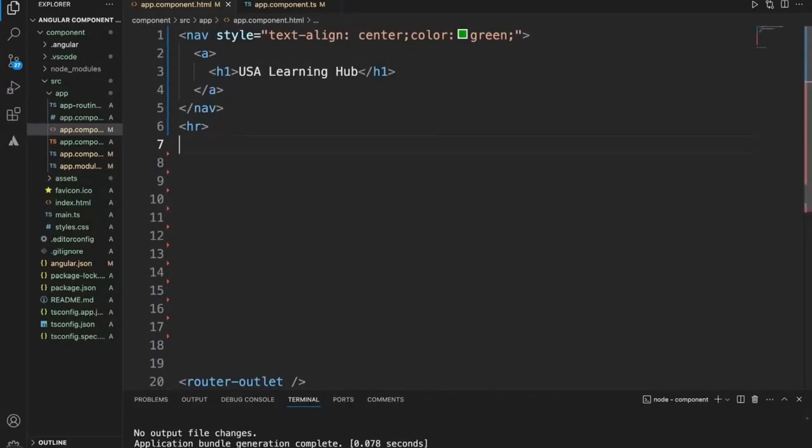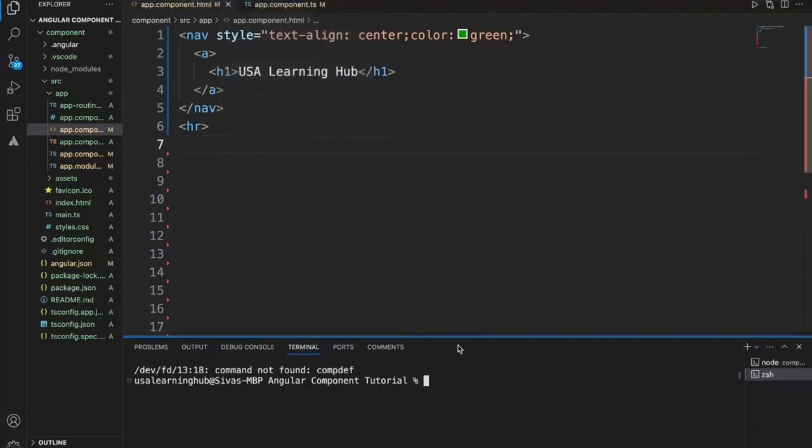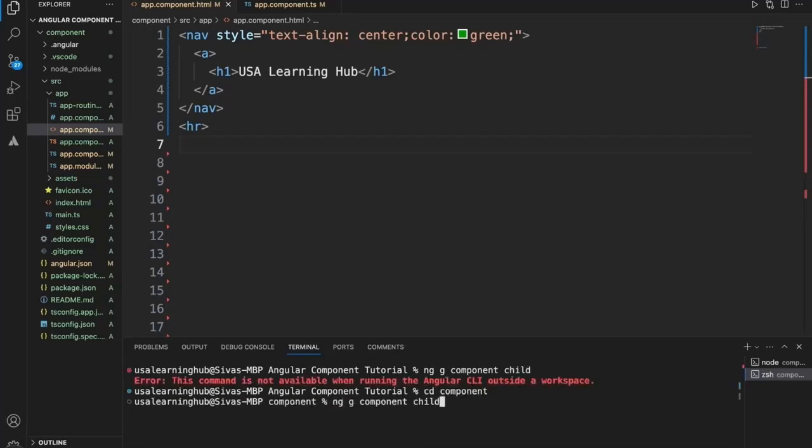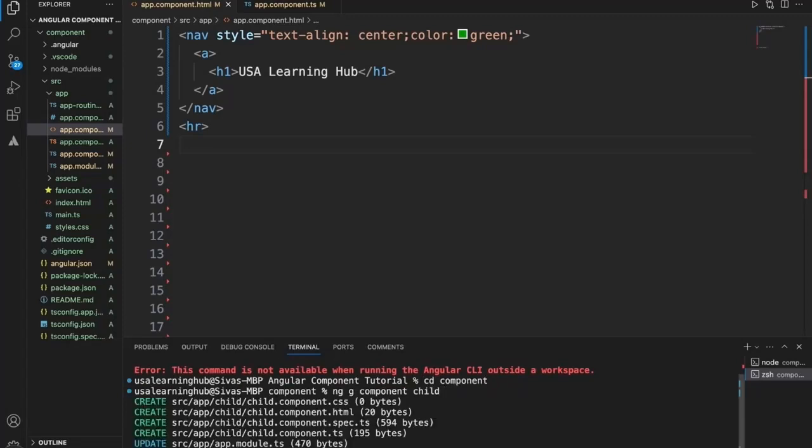So now let's check how we can apply the ViewChild for a child component, an actual component. So first, before we go for that, let's create a child component since we don't have any child components right now. So I'm using Angular schematics and I create a child component. Okay, I should be in the root project folder.